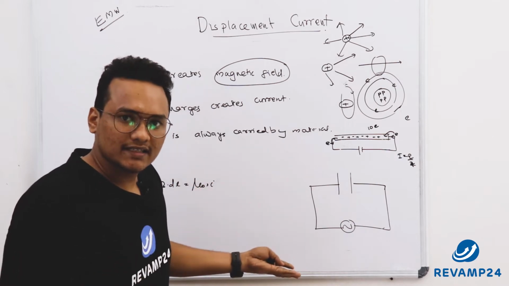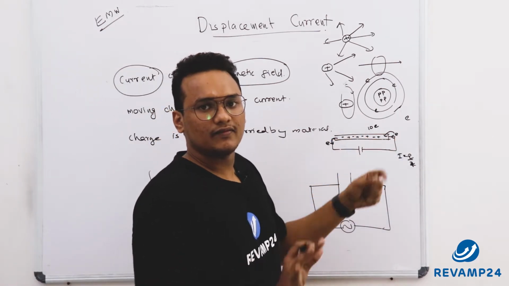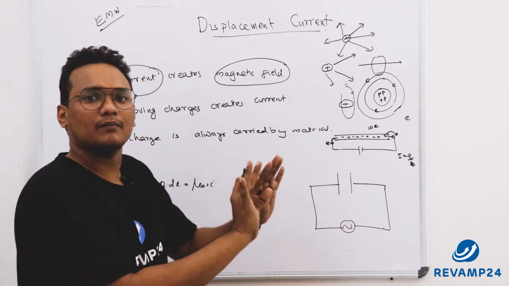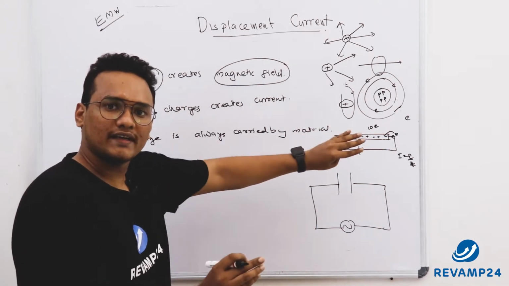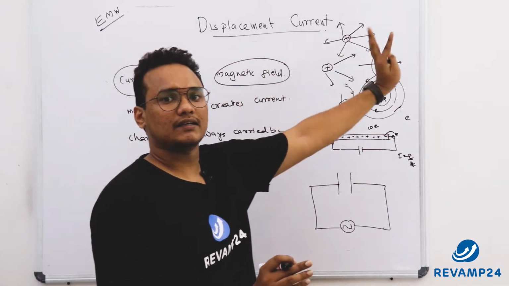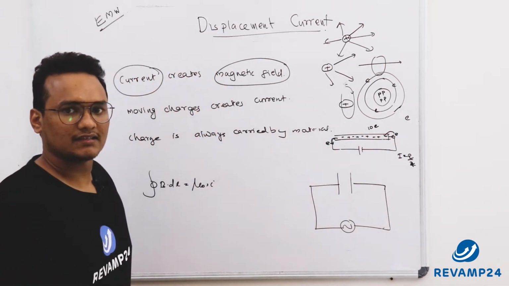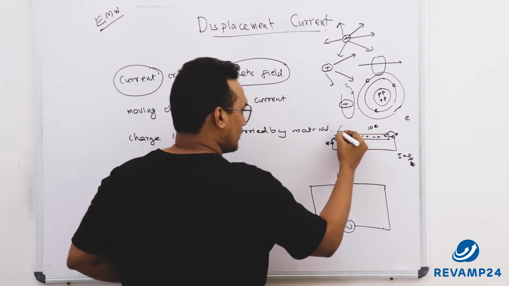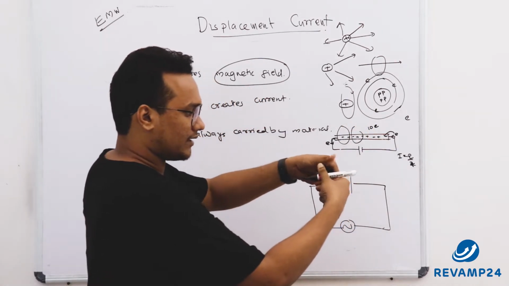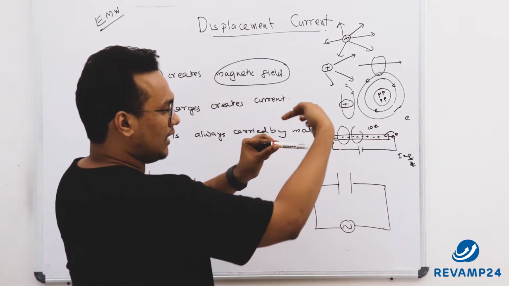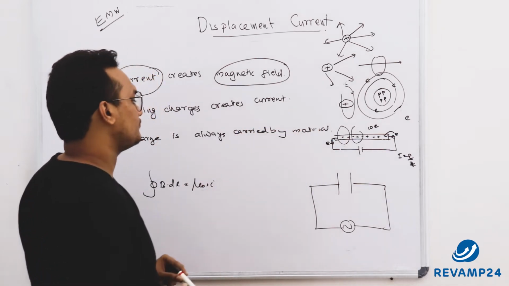So when there is no additional charge, what will be the net electric field? 0, because the number of positive and negative charges is equal. No net charge, and only charges can make an electric field. But as there is movement of individual charges here, there will be a magnetic field around it. So if this is the current carrying conductor, around it we will have a magnetic field.